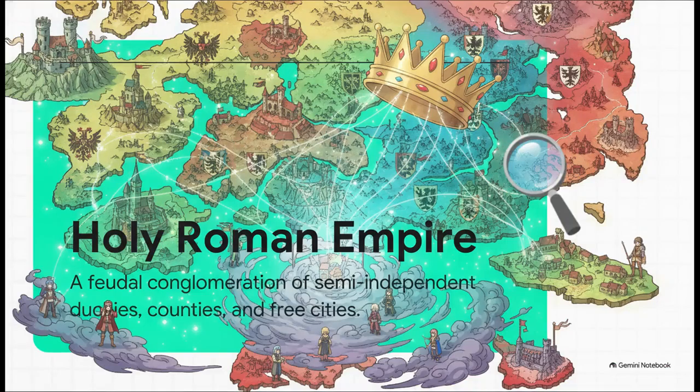But let's be clear, this empire was never a centralized nation-state, not at all. It was this highly fragmented, vast feudal conglomeration. Power was constantly shifting away from the emperor down to countless regional princes. It was so incredibly decentralized that centuries later, the French philosopher Voltaire famously quipped, "It was neither holy, nor Roman, nor an empire." It was held together way more by a shared imperial ideal than by actual unified governance.